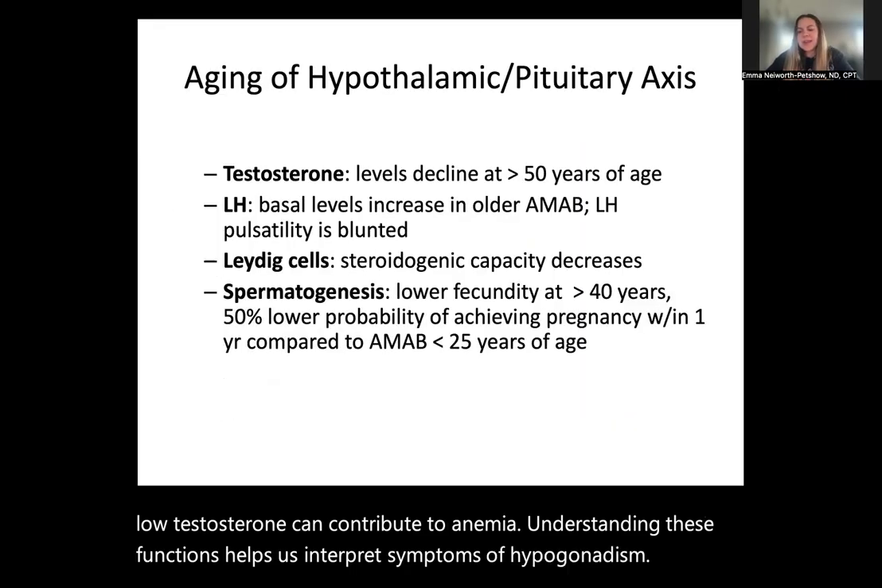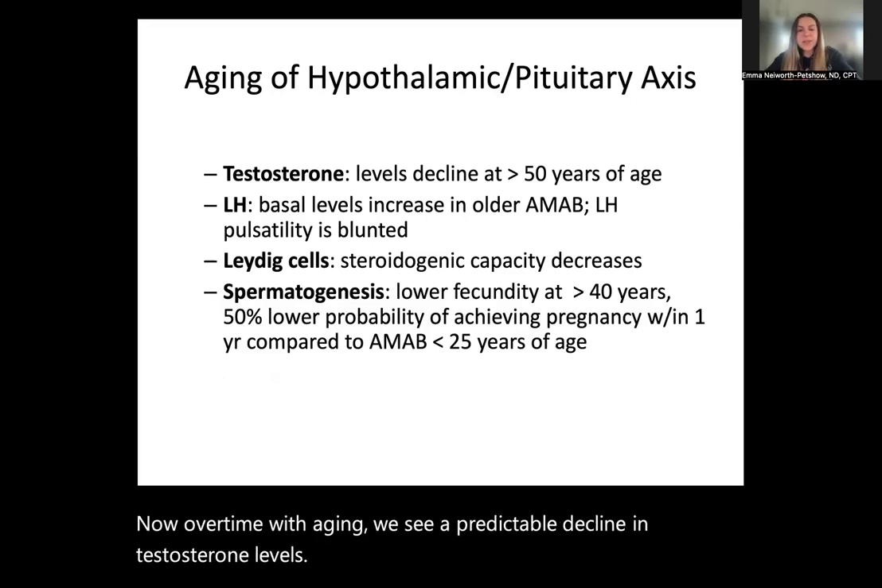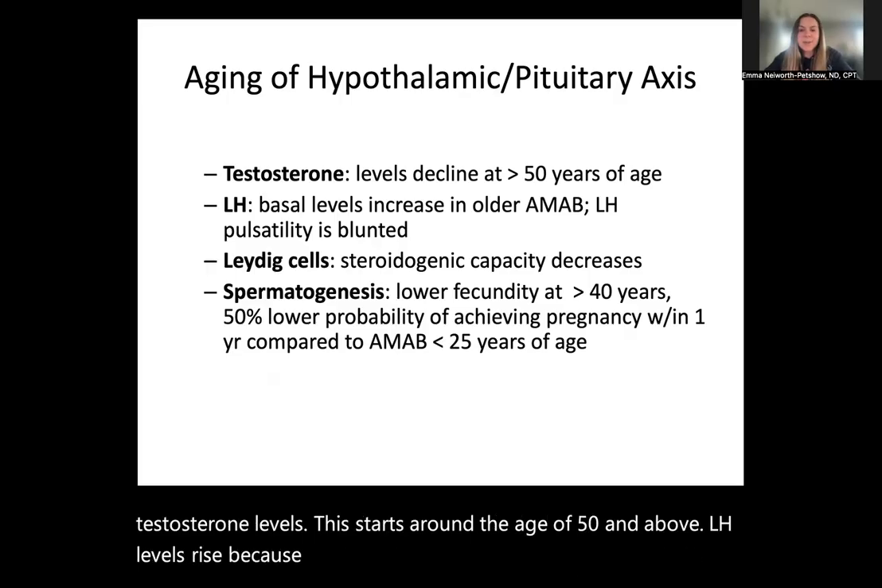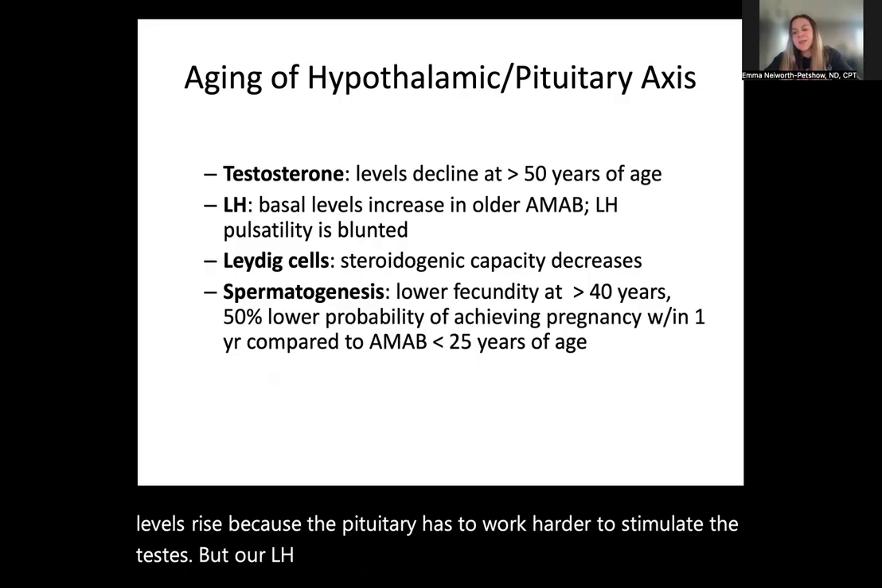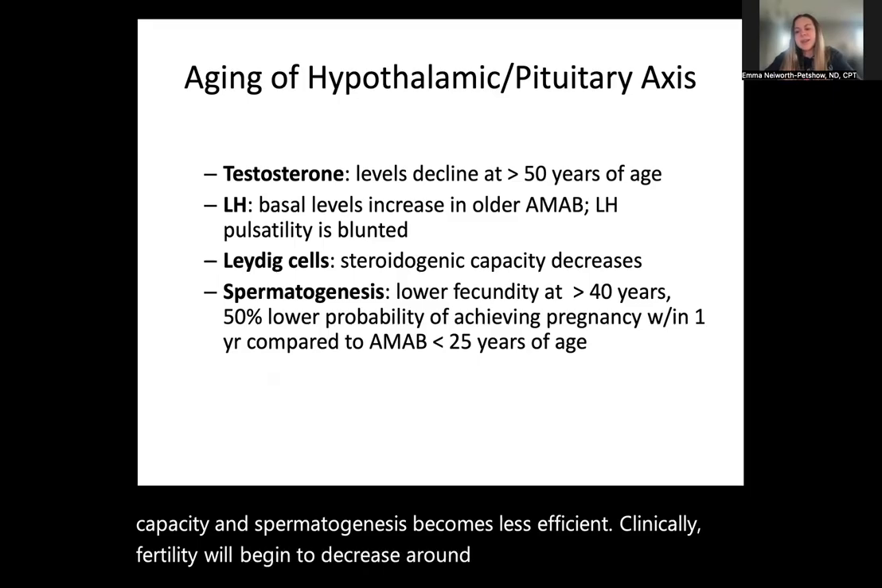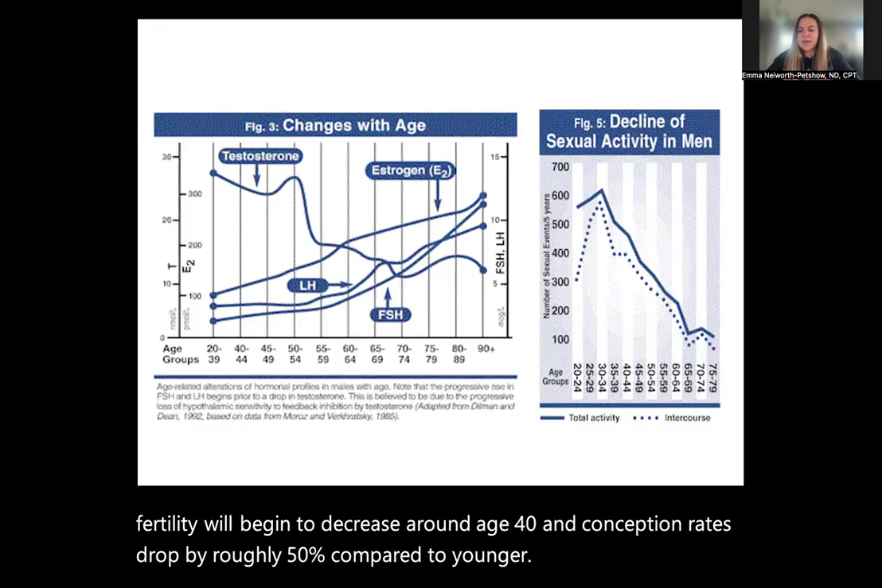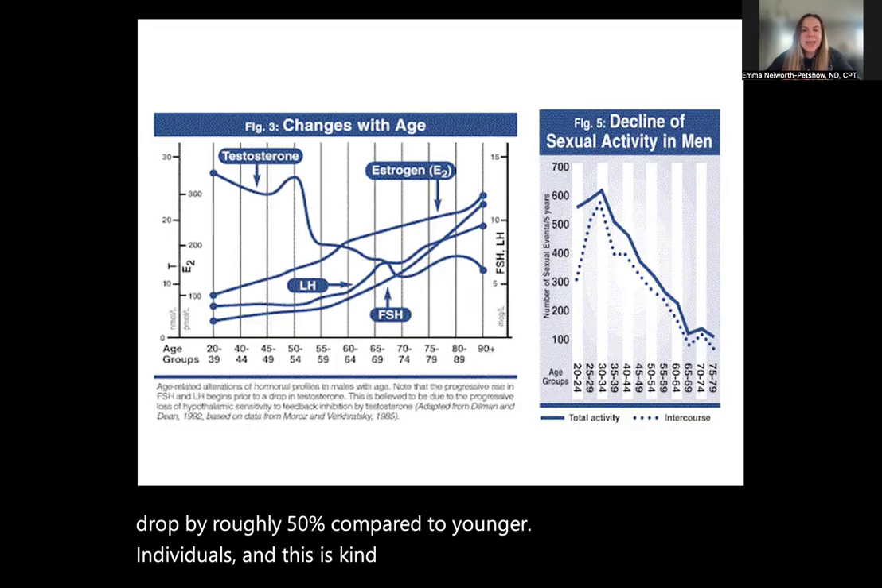Now, over time, with aging, we see a predictable decline in testosterone levels. This starts around the age of 50 and above. LH levels rise because the pituitary has to work harder to stimulate the testes, but our LH pulsatility weakens. Leydig cells lose their steroidogenic capacity, and spermatogenesis becomes less efficient. Clinically, fertility will begin to decrease around age 40, and conception rates drop by roughly 50% compared to younger AMAB individuals. This is showing those changes with age and sexual activity in our AMAB individuals.